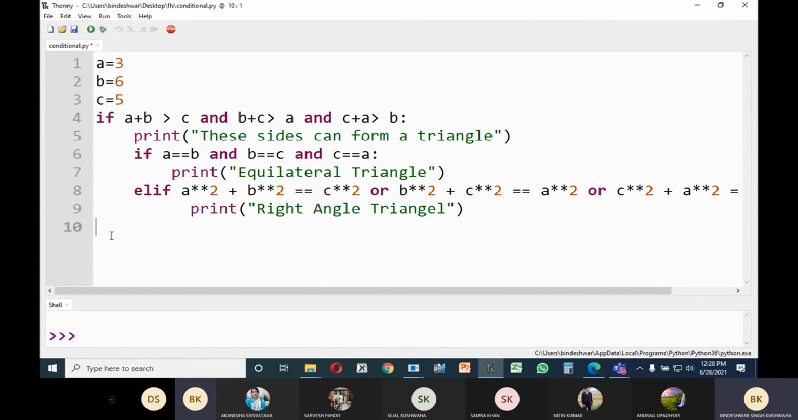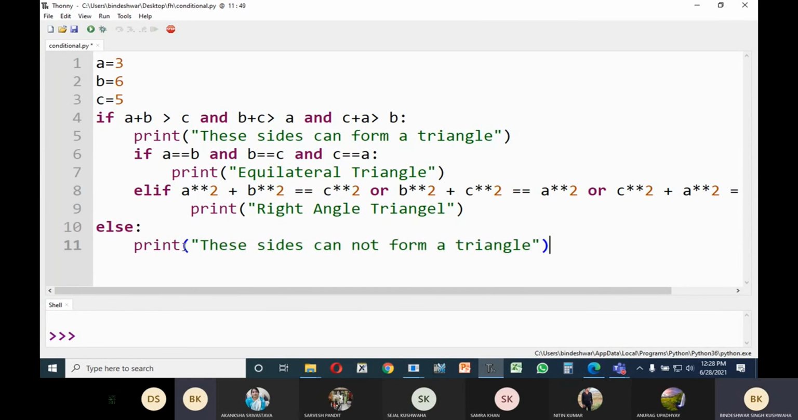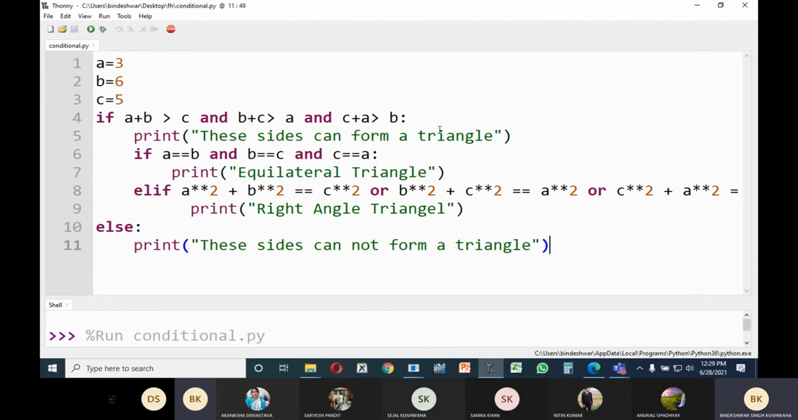So you should have also else. Okay, and that would be equivalent to this if, and you will write print these sides cannot form a triangle. Okay, so these sides cannot form a triangle. So let us try that. See that 3 5 6 cannot, okay, form a triangle.